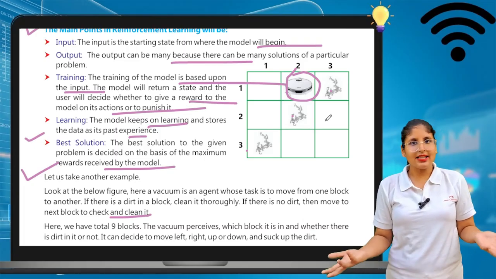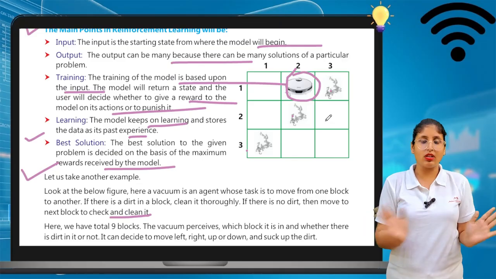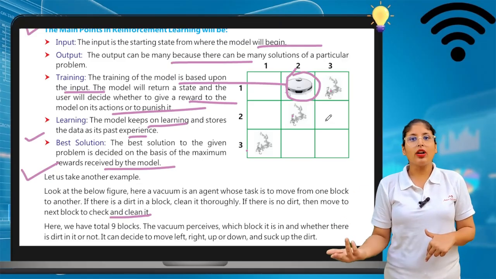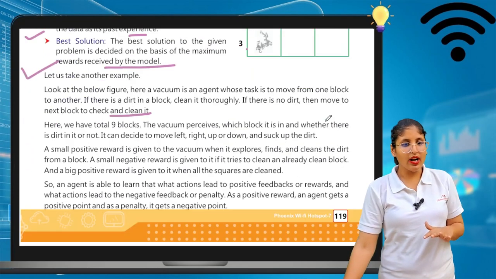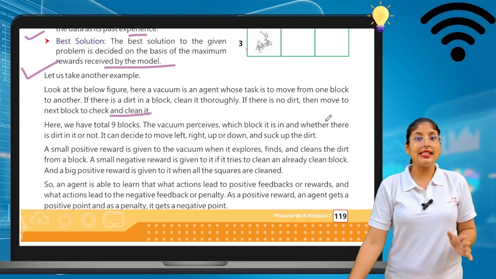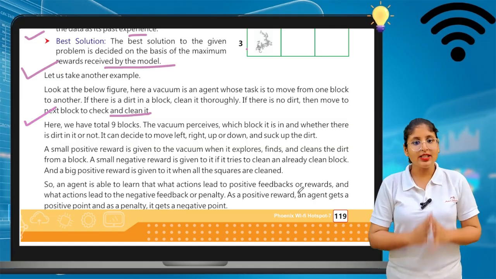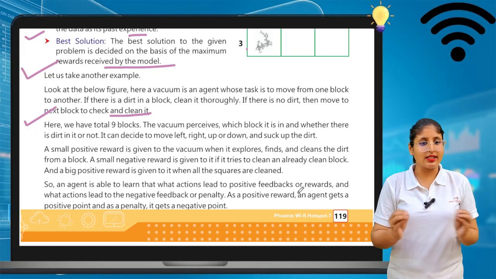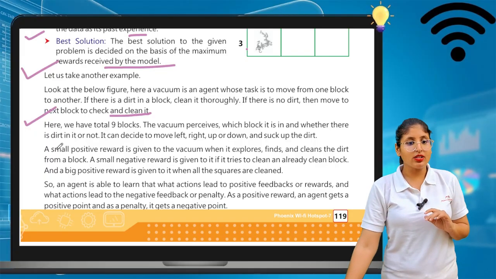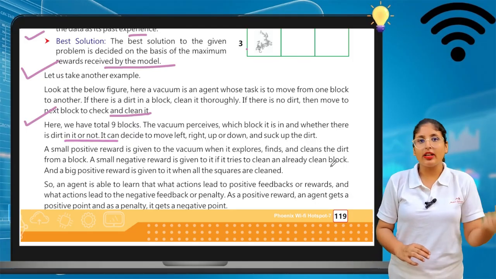Okay, it's as simple as that. If the block is clean, the vacuum does not do any work. If the block is unclean, it has to do work. Okay, so here we have a total of 9 blocks. How many blocks? So here we have a total of 9 blocks. The vacuum perceives which block it is in and whether there is dirt in it or not. Of course, the vacuum perceives whether this block is clean or not.